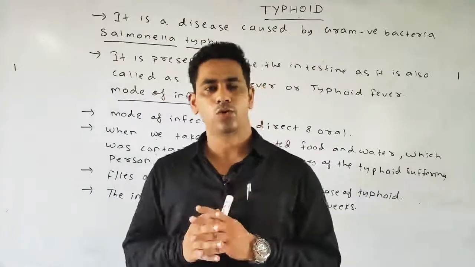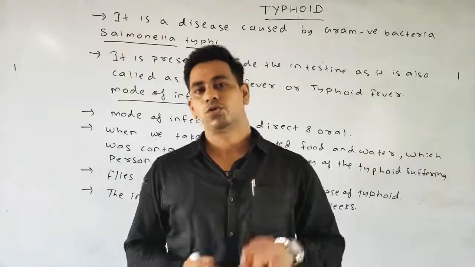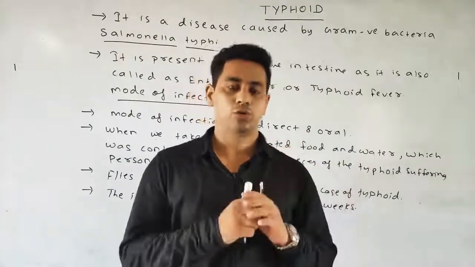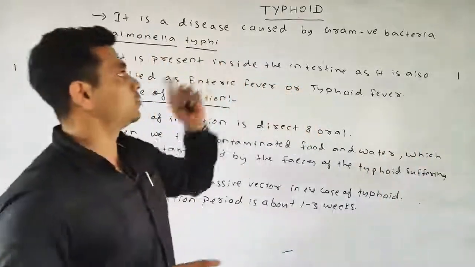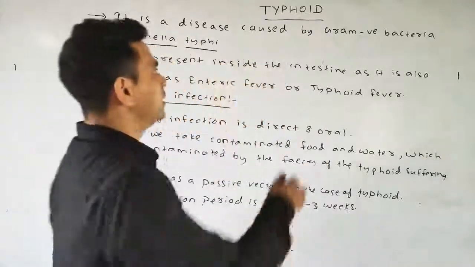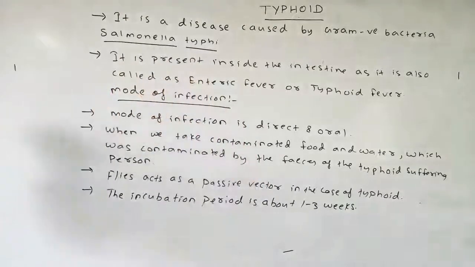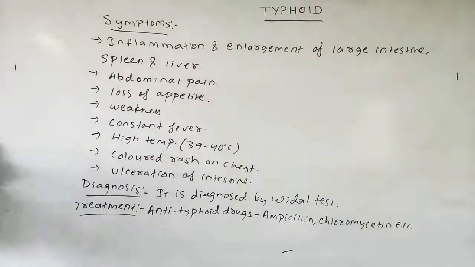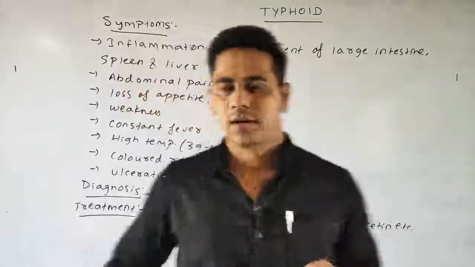She used to act as a carrier of this disease to many people. So on the name of that lady, this disease name was given as typhoid. Okay, please note down.